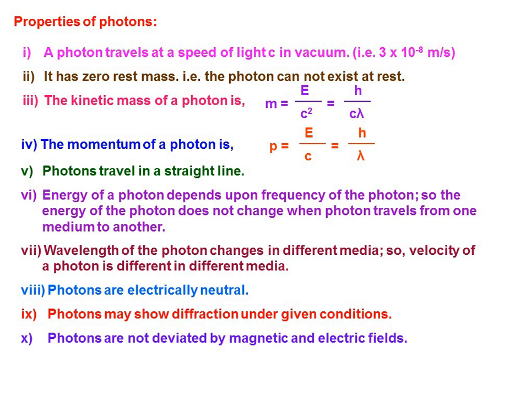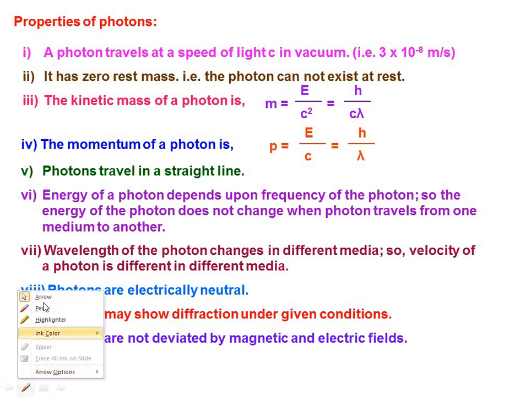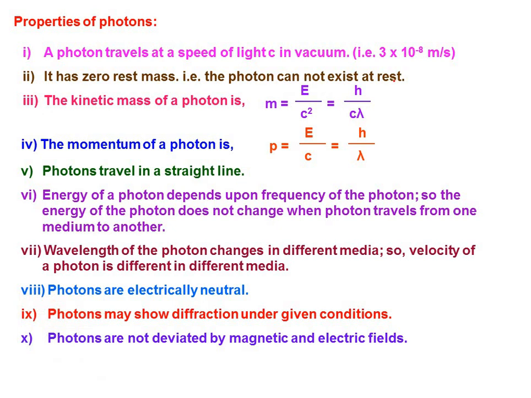You can ask me, sir, how can you state that the rest mass of the photon is 0 when it is at rest? As we are stating that the photon travels at the speed of light, do you remember the equation we saw in gravitation, m naught equal to m into square root of 1 minus v square by c square? In relativity too, we get m equal to m into square root of 1 minus v square by c square.